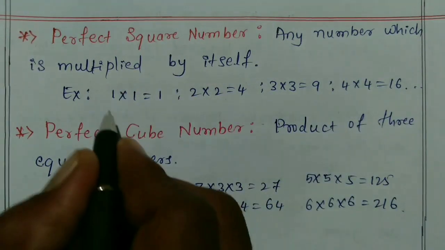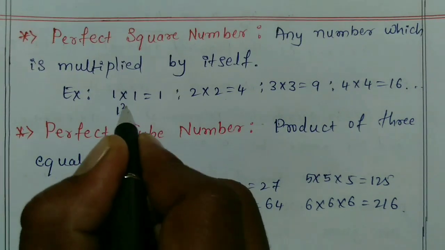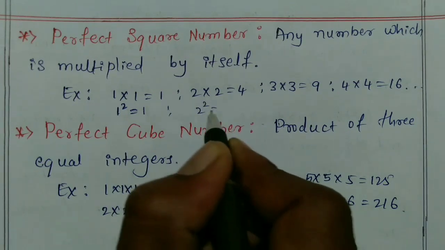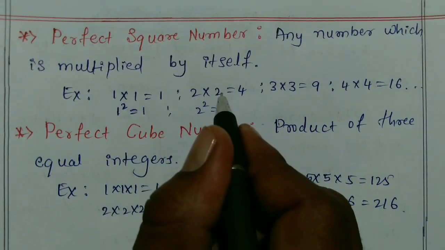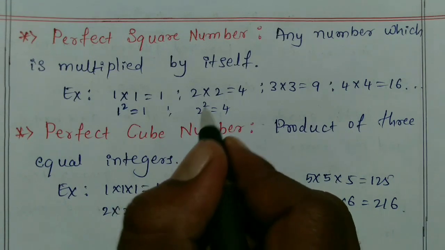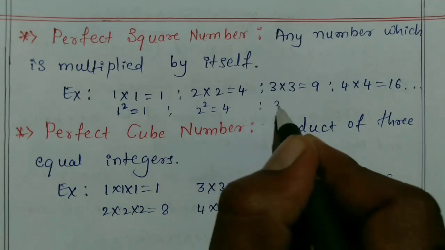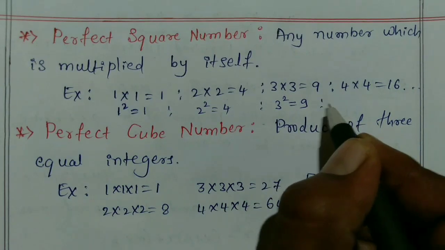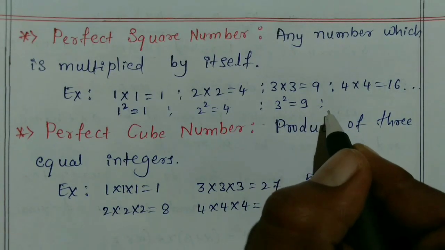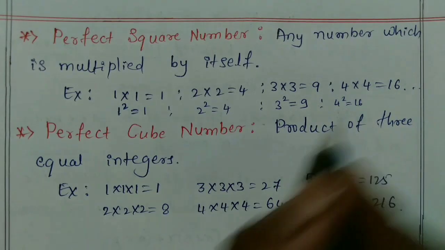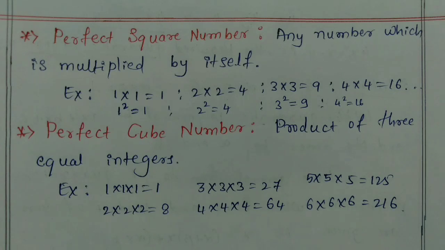So you can write 1 square is 1 and 2 square is 4, because 2 is multiplied 2 times. You can write like this also: 2 square means 2 multiplied 2 times. 3 square is 9, sorry, not 4. 4 square is 16. Similarly you can write up to 30 perfect square numbers and practice.